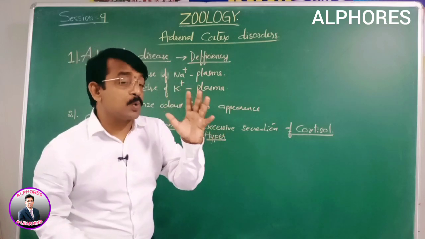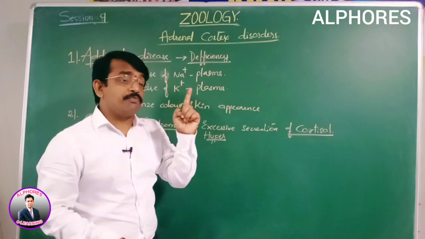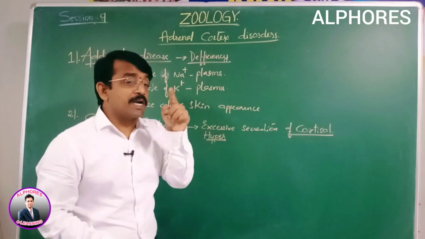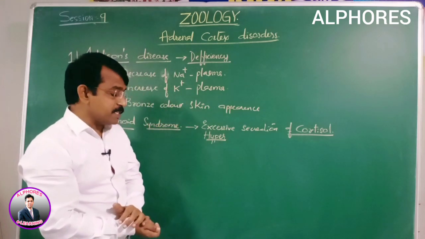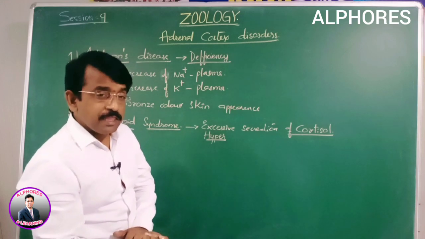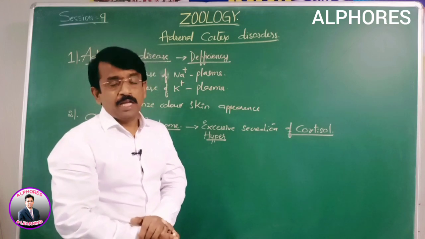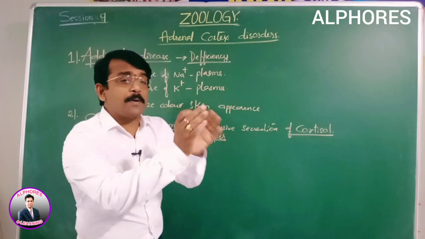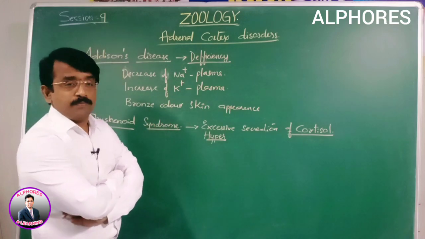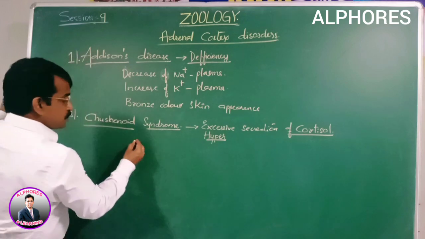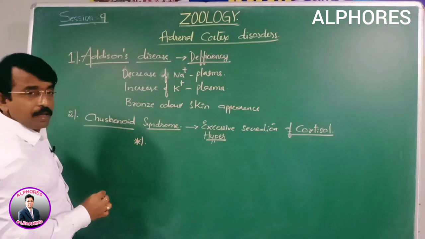Collectively it increases the glucose level, so it has an anti-effect to insulin. Insulin decreases the glucose level but cortisol increases it. So the features are related: breakdown of proteins and fat deposition in different parts of the body is what we observe in Cushingoid syndrome. The symptoms seen under Cushingoid syndrome are: 1.